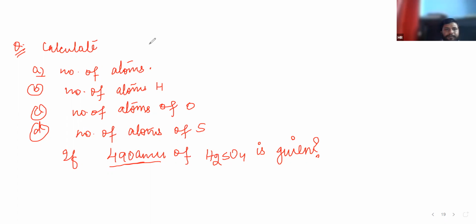Hydrogen 10. First thing, just calculate the number of atoms first. That is the total number of atoms. Number of atoms equals 35. Okay, I will check it out. Any other answer?